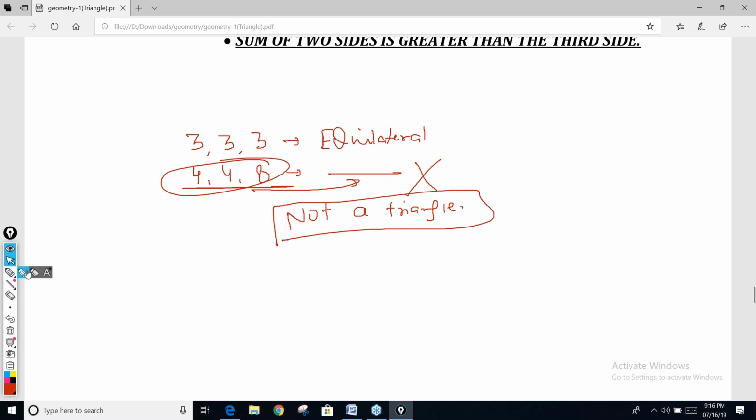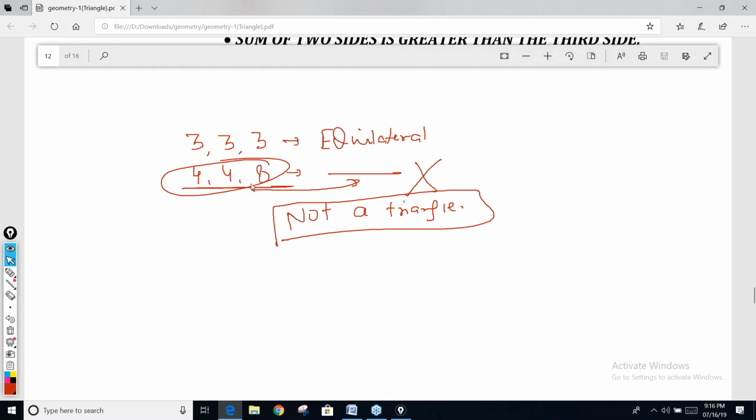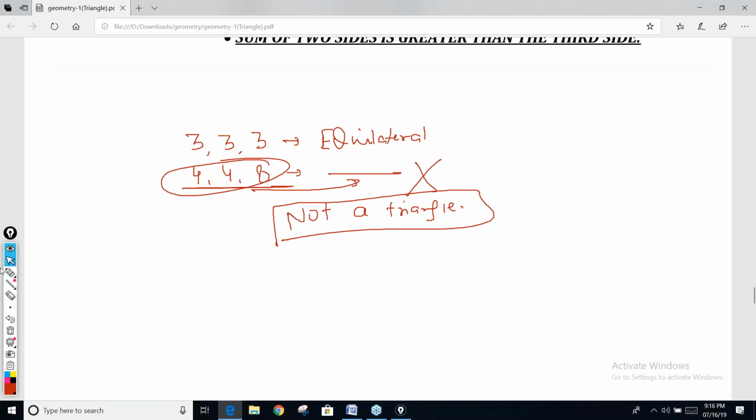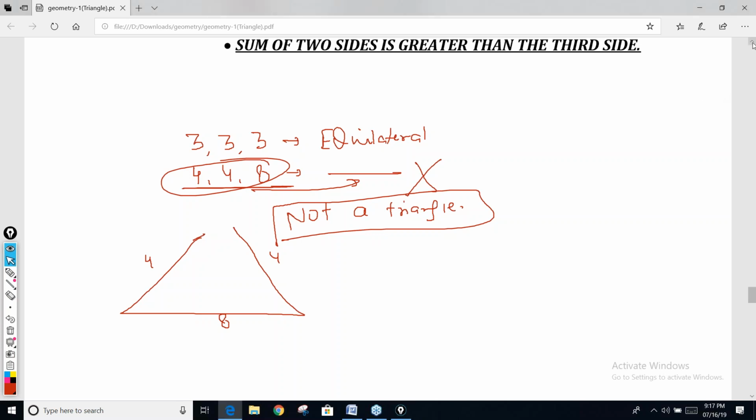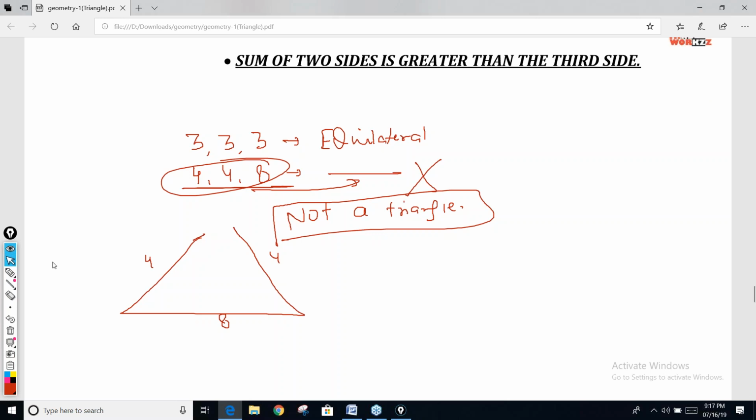The next property of a triangle says that the sum of any two sides should be greater than the third side. It cannot be equal to the third side. If I give you the sides 4, 4, 8, you cannot draw a triangle. It will be an open triangle kind of thing. It will not be a closed figure. So if two sides are 4 and 4 and the third is 8, this cannot be a triangle. So the next important property of a triangle is that the sum of two sides is greater than the third side.